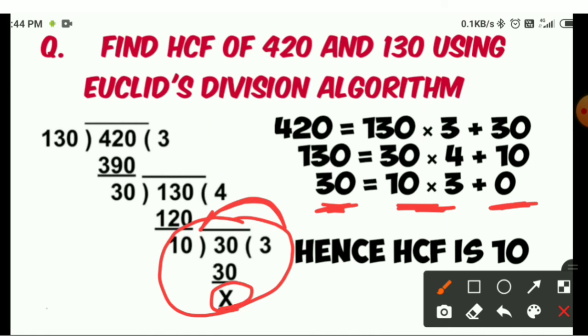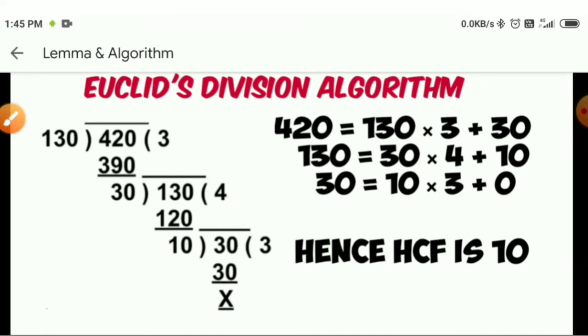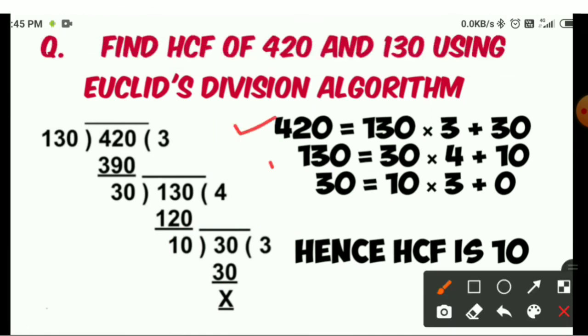After dividing by 10, we get the remainder 0. So we can say 10 is the HCF of 420 and 130. Here you can see there are three steps of Euclid's division lemma.